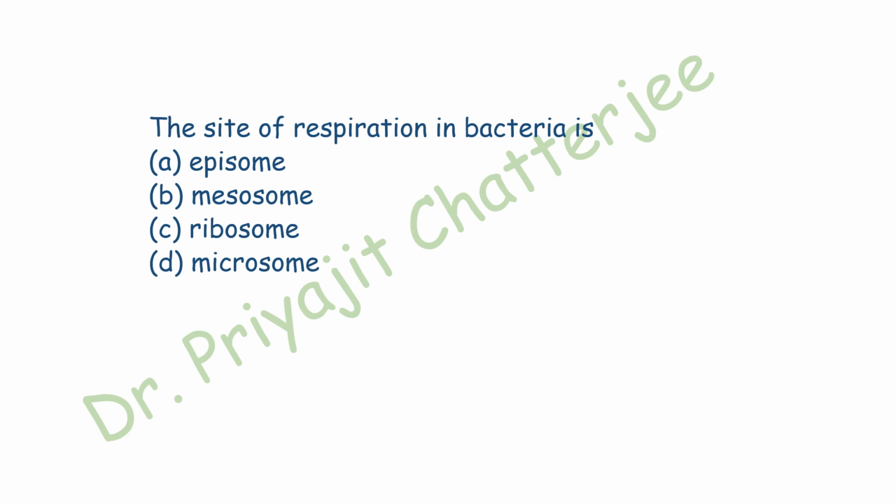In case of prokaryotes, some invaginations of the cell membrane are called the mesosome, which are involved in the process of respiration and are called a respiratory center. So here the correct answer is option B.